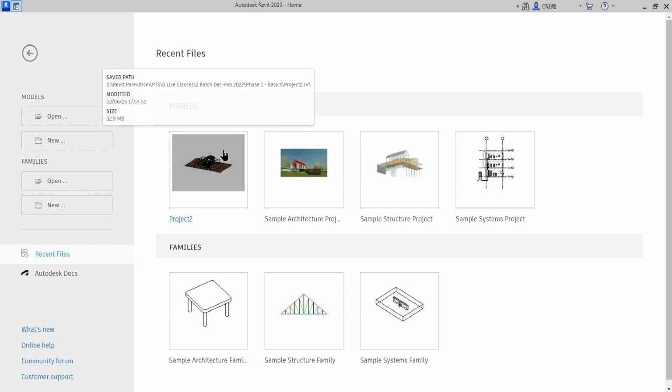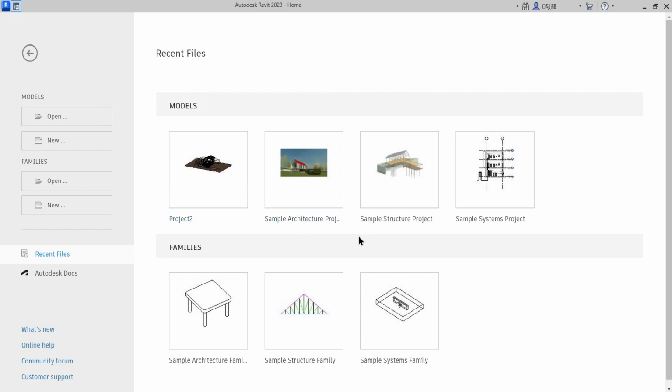Okay, so what does this particular welcome screen say? Today's session will be just an overview of what we are going to pursue in the next coming 1 to 1.5 or 2 months. Okay, so this welcome screen shows these two categories, that is the models and the families.